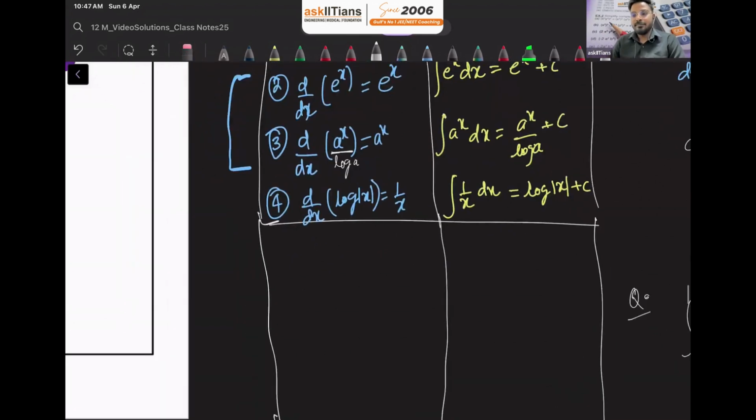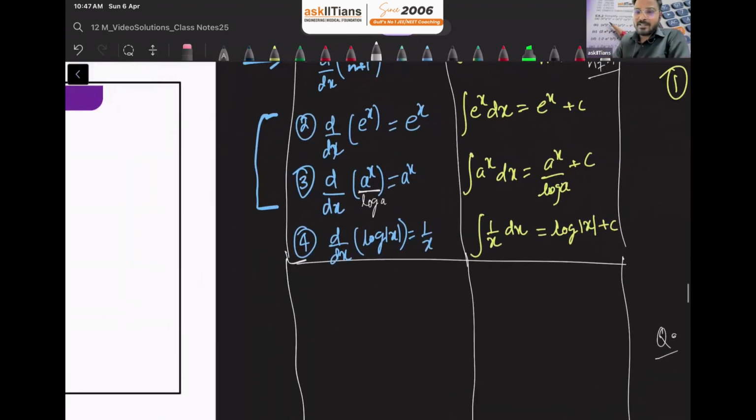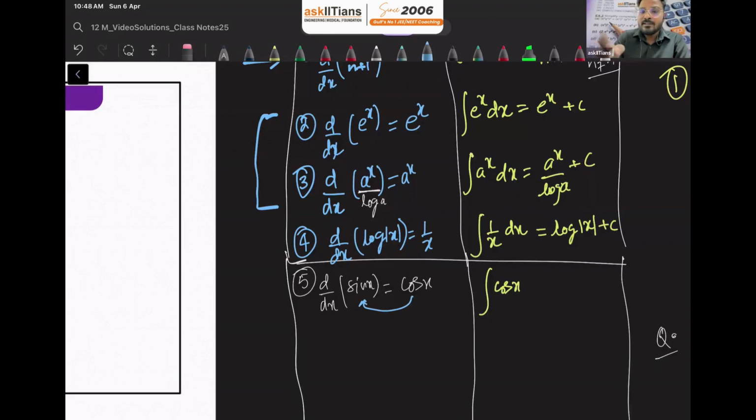Fine. So let's keep it simple. If I ask you what is the derivative of sine x, we all know it. The derivative of sine x is cos x, correct? So then what is the integration of cos x? Again, the reverse process, guys. The integration of cos x will be sine x plus c, correct?